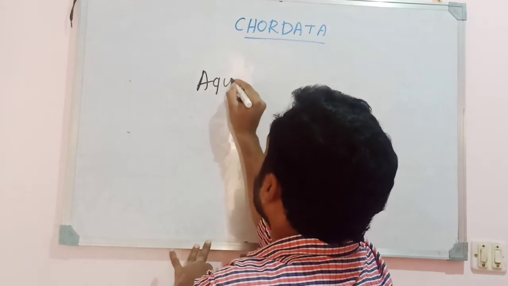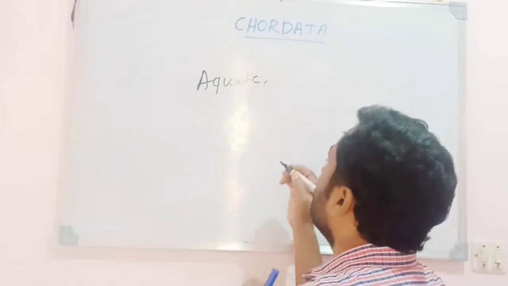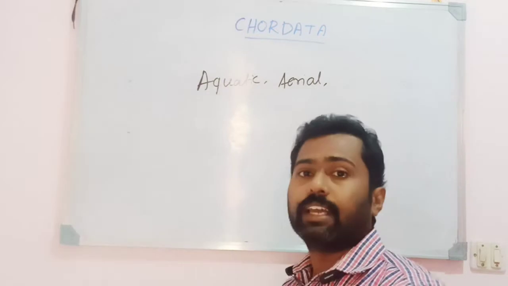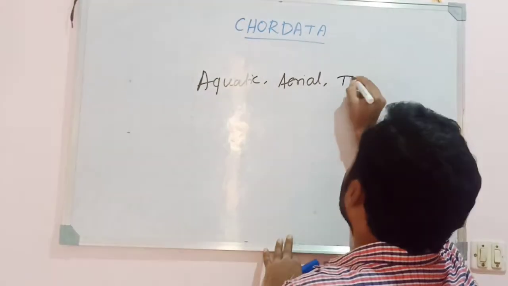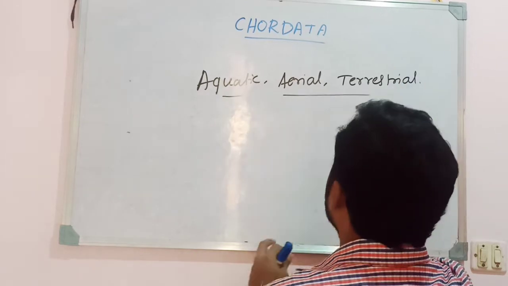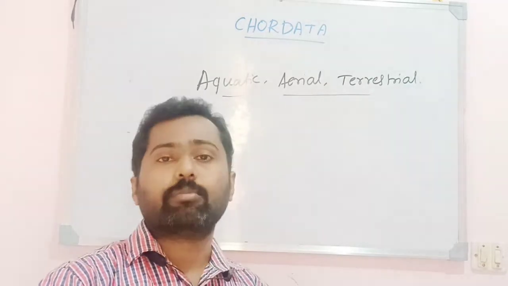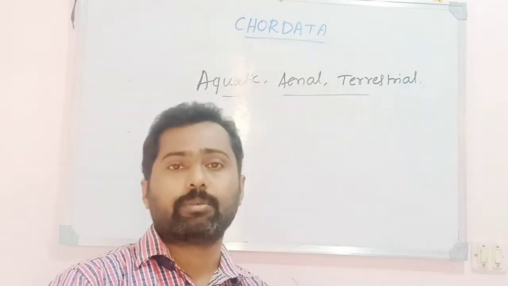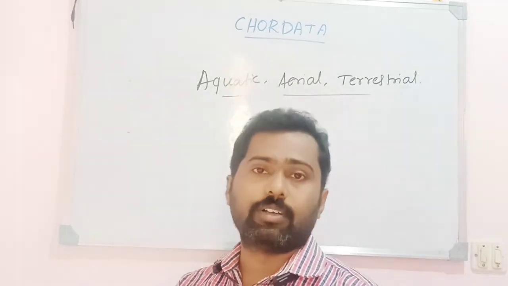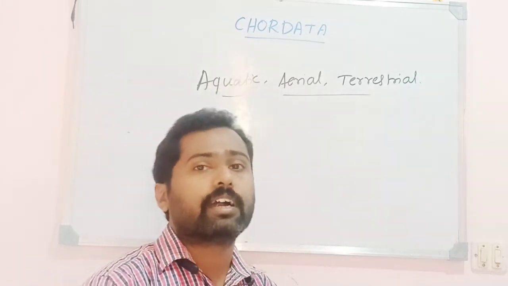The animals of the phylum Chordata may be aquatic in nature, meaning they are found in water, whether fresh water or marine water. They may be aerial, flying in the air like birds, or terrestrial. Almost all possible habitats on the earth's surface are occupied by members of Chordata. The most common animals belonging to this phylum are Pisces (the fishes), amphibians, reptiles, Aves and mammals, and other animals belonging to the subphyla of Chordata like Urochordata and Cephalochordata.